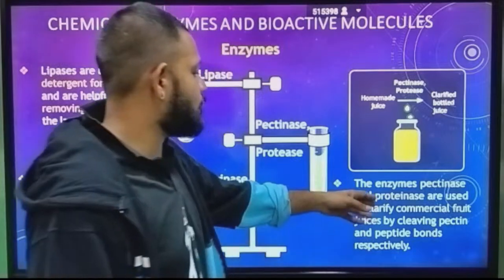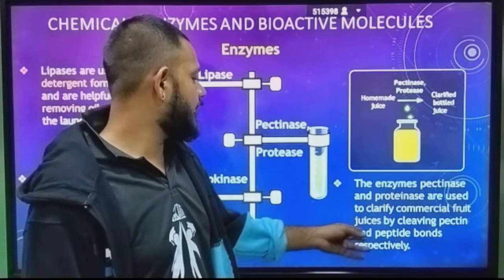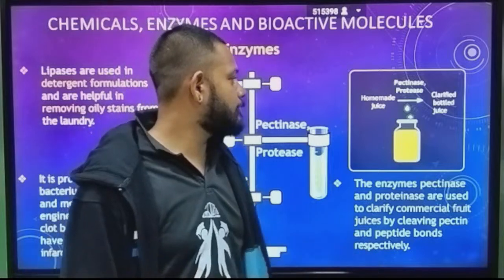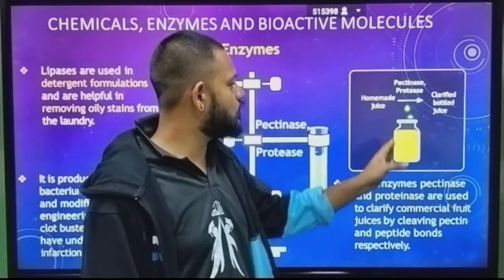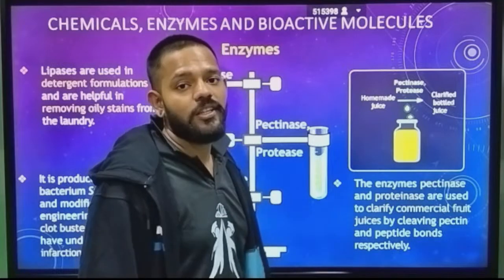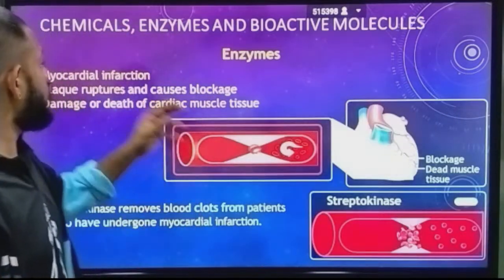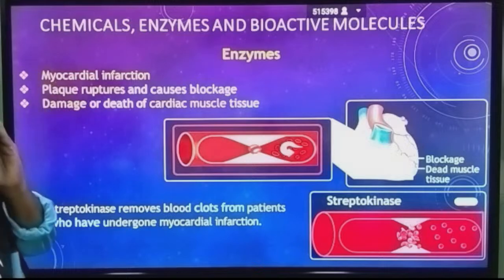Next, the enzymes pectinase and protease are used to clarify commercial fruit juice by cleaving pectin and the peptide bonds respectively. Okay, this is your homemade juice. You add pectinase and protease, it will become clarified bottle juice. It looks like your clarified bottle juice.